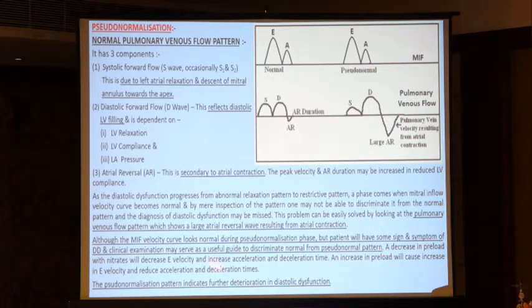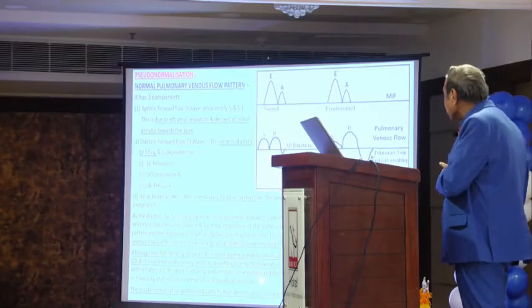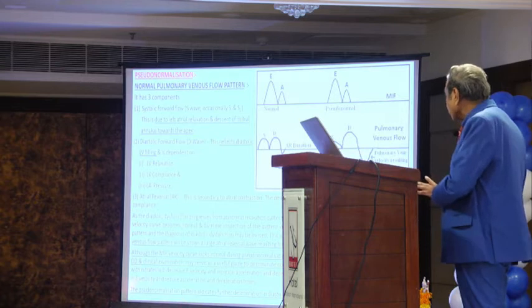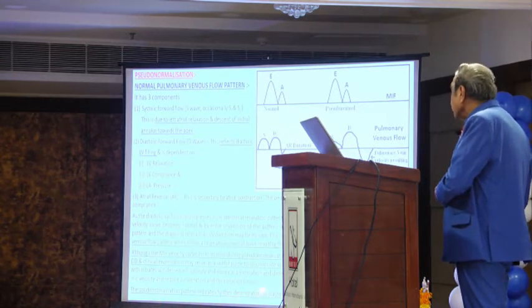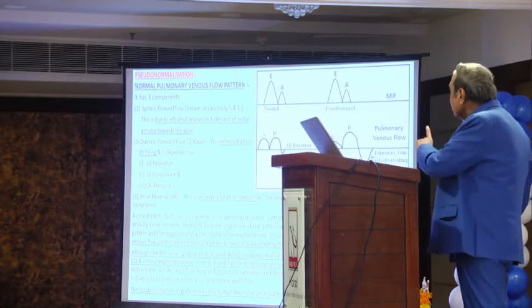A decrease in preload with nitrates will decrease E velocity and increase acceleration and deceleration time. An increase in preload will cause an increase in E velocity and reduce acceleration and deceleration time. This was theory. The pseudo-normalization pattern indicates further deterioration of diastolic dysfunction.